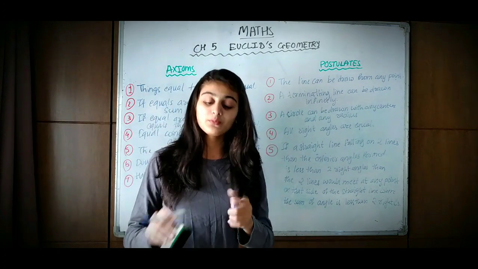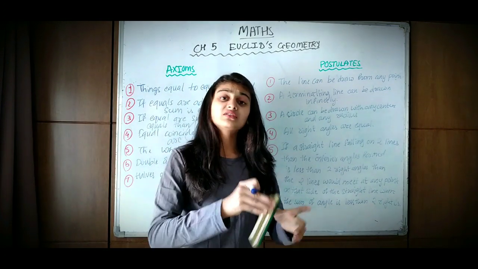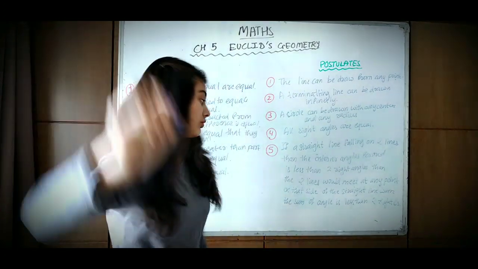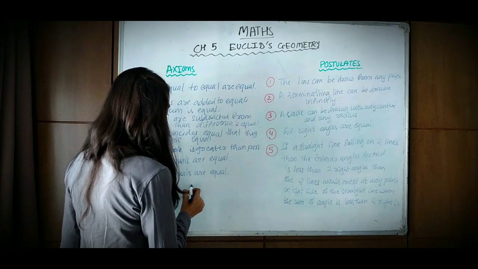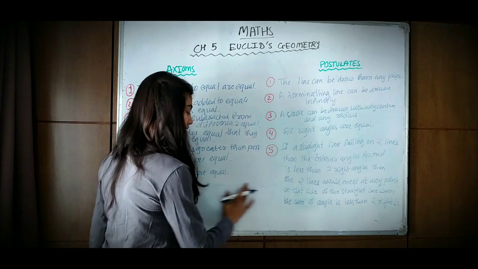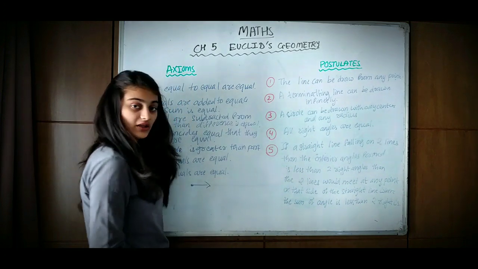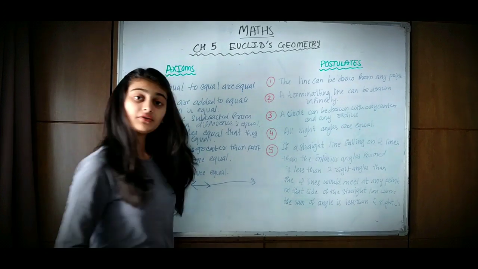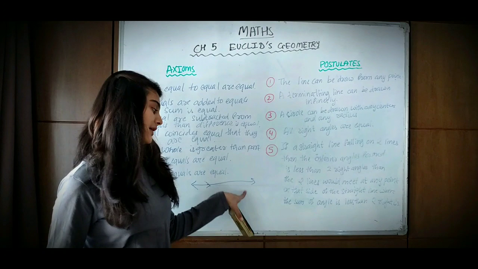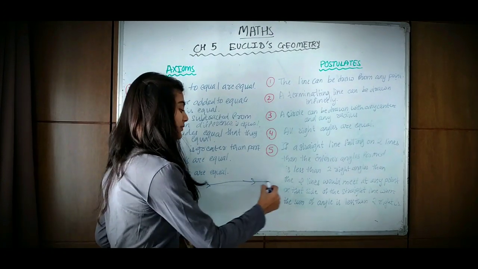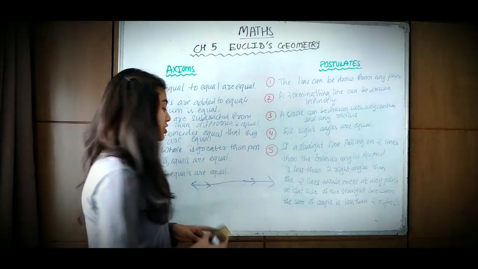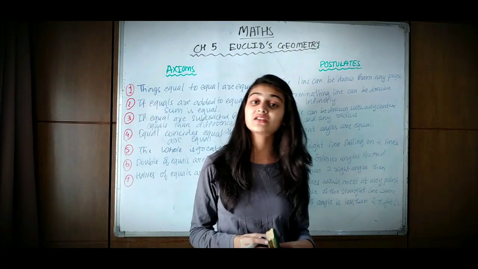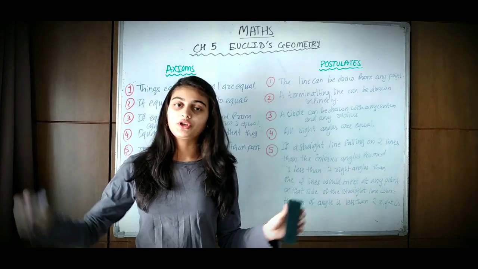Second postulate, a terminated line can be extended indefinitely. So if this line is terminating, then we can extend it at any point. As it is not a line segment, we can extend it to any point we want, right? So a terminated line can be extended to any point.